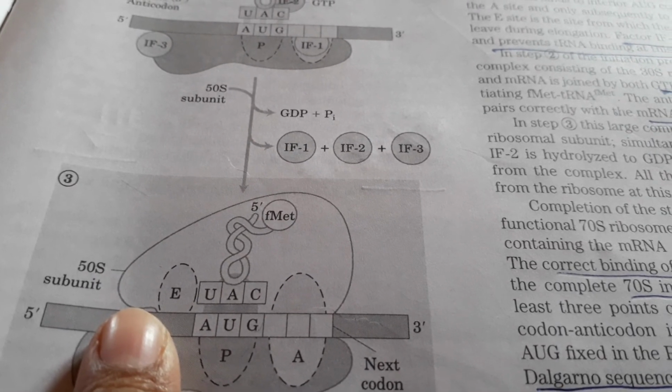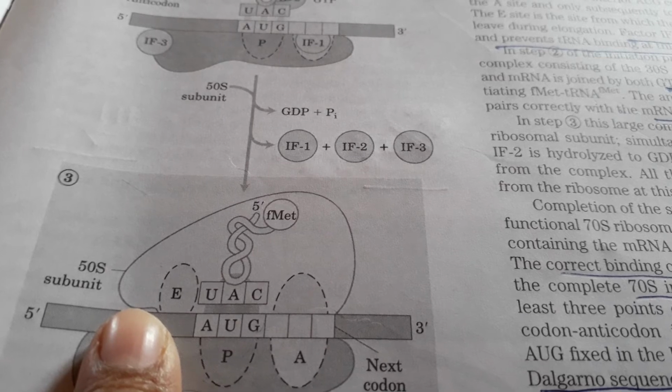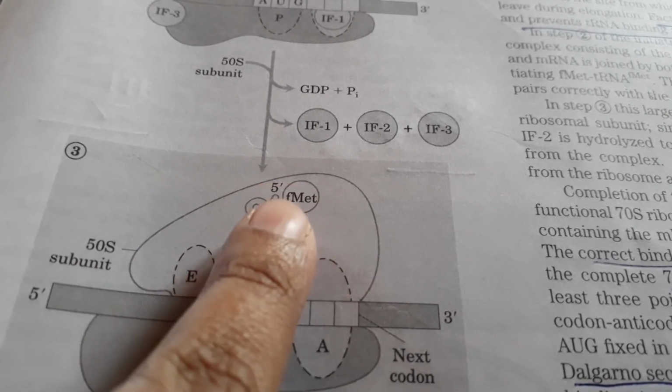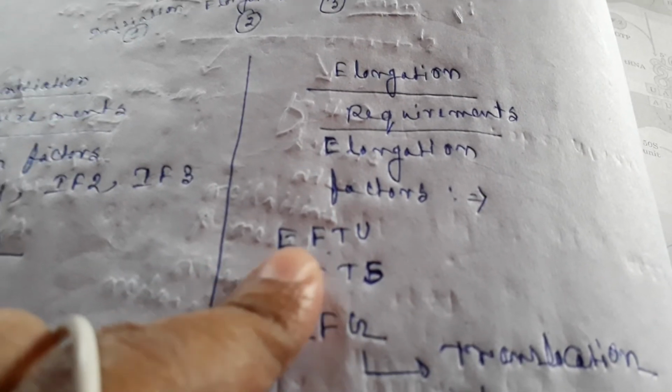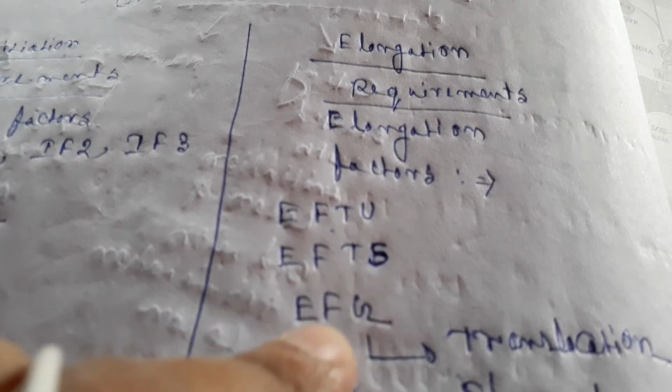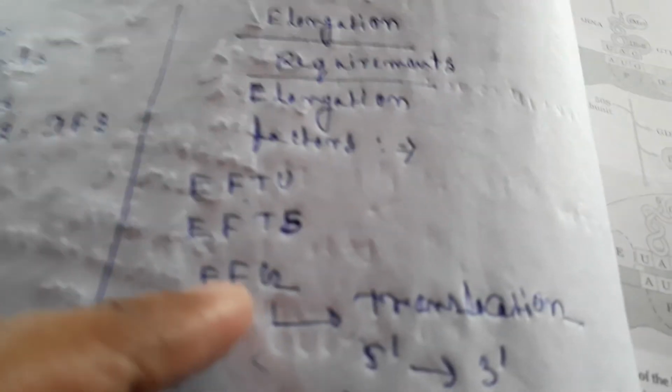Now I will explain the elongation process. So this is the starting: first, how the first amino acid is coded at the site. Now elongation, how the chain is elongated. As in the initiation process, the elongation process also requires elongation factors. Here the elongation factors are EF-Tu, EF-Ts and EF-G.